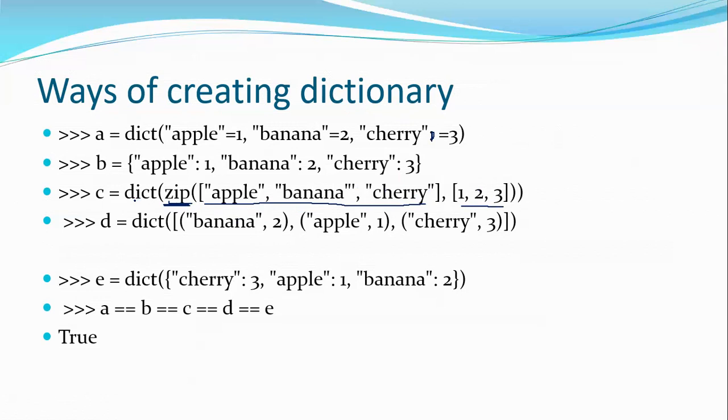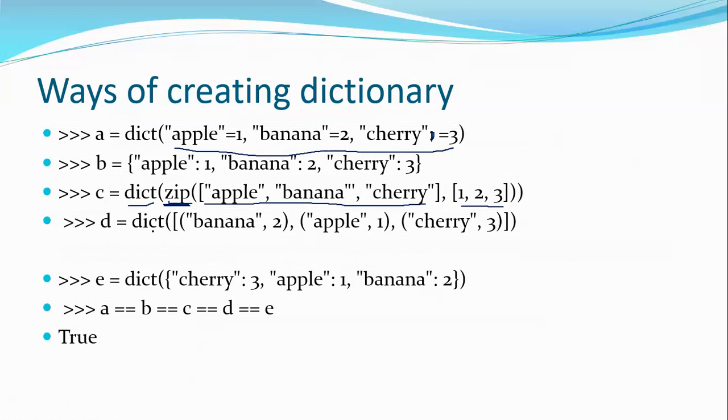So apple gets connected with 1, banana gets zipped with 2, and cherry gets zipped with 3. When doing the zipping operation, both lists should be of the same size. Once zipped, it will give a value like this: apple equal to 1, banana equal to 2, cherry equal to 3. And once again, I convert it into a dictionary by saying dict, and I get a dictionary.